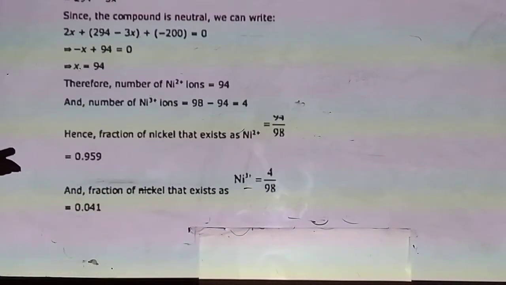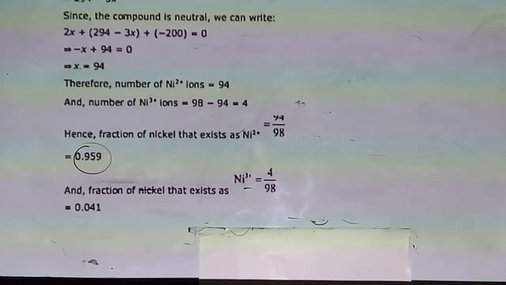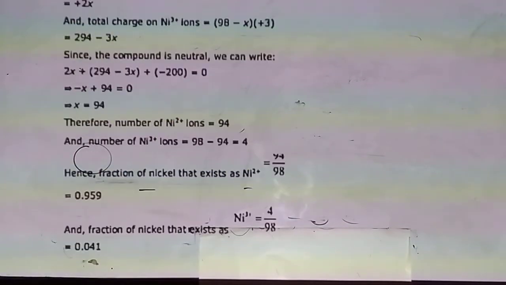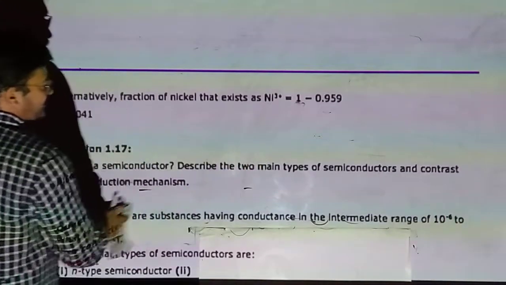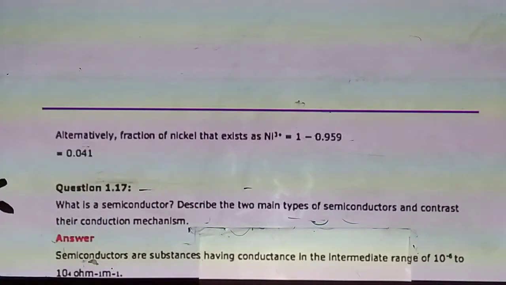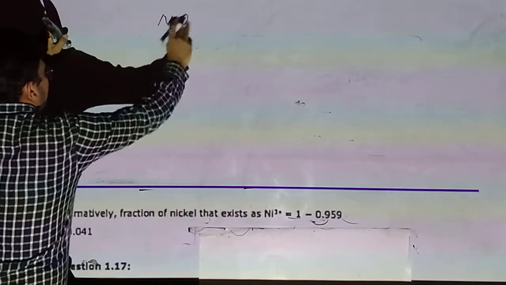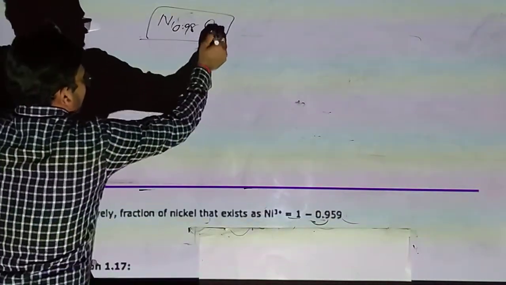So hence the fraction of Ni+2 is 94 by 98, which is 0.959, and the fraction of Ni+3 is 4 by 98, so 0.041. Alternatively, the fraction of nickel existing as nickel +3 is 0.041. But it is very simple. Once again, in the nickel oxide the nickel is 0.98 and oxygen is 1.